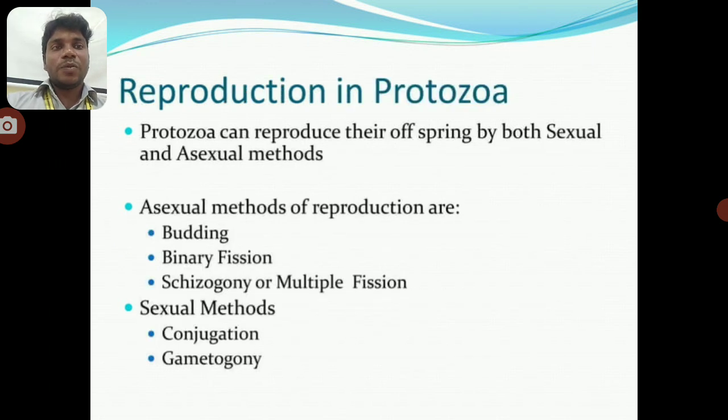The reproduction of the protozoa. The asexual methods of reproduction are budding, binary fission, schizogony, and multiple fission. Sexual methods are conjugation and gametogony.